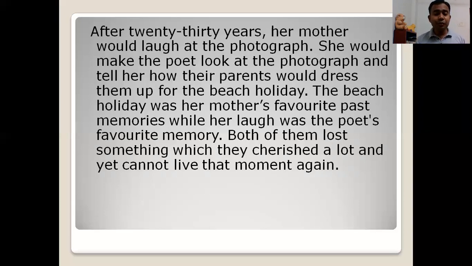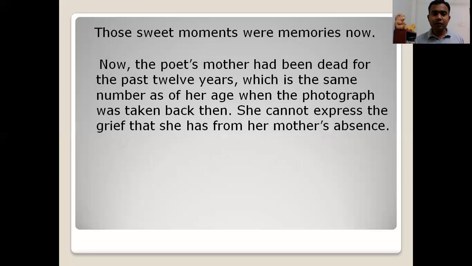Mother cannot become alive. She cannot get her childhood. Nor can the daughter, the poet, get her mother's smile again. Those sweet moments were memories now. Ultimately, the sweet moments of the past become the memories of the present.